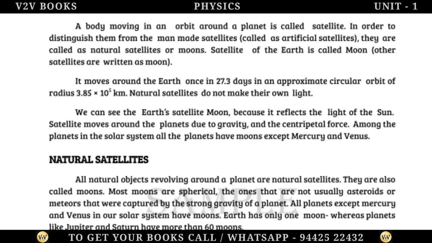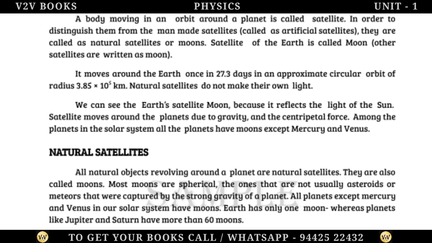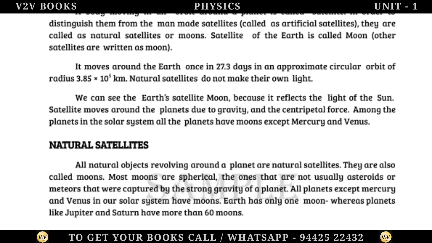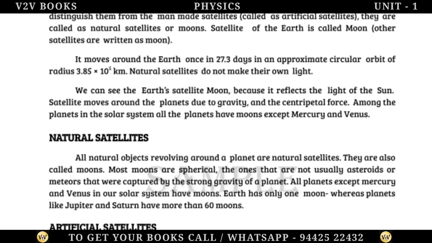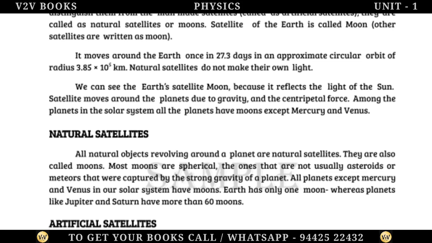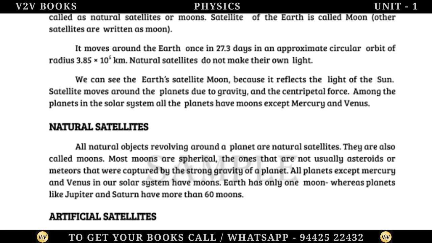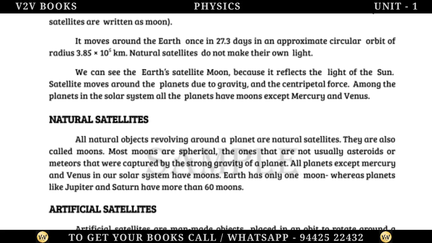Natural satellites do not make their own light. We can see the Earth's satellite, the Moon, because it reflects the light of the Sun. Satellites move around the planets due to gravity and the centripetal force. Among the planets in the solar system, all the planets have moons except Mercury and Venus.